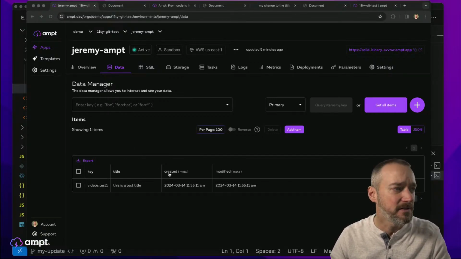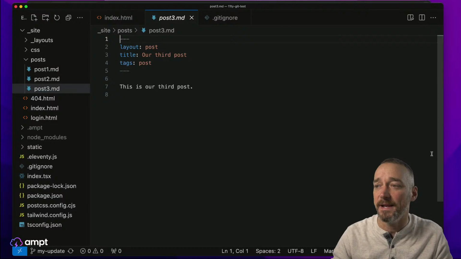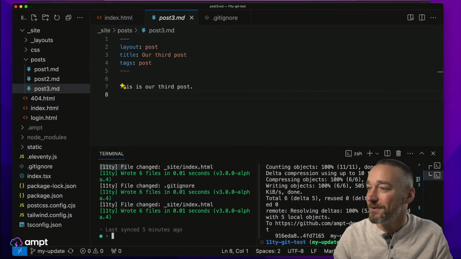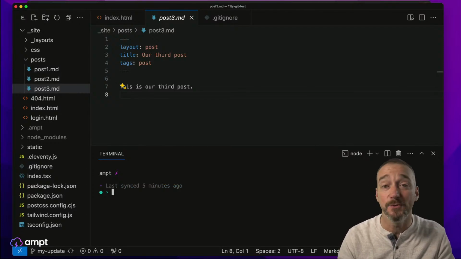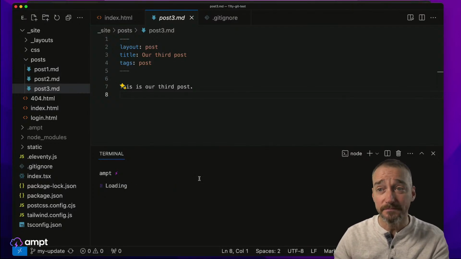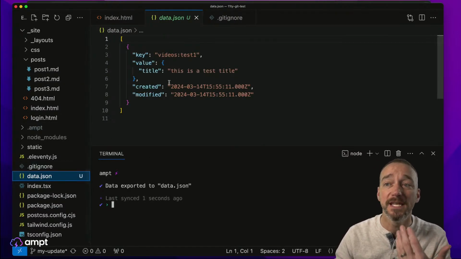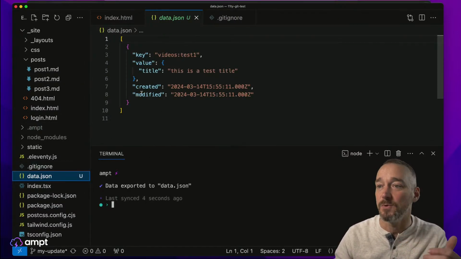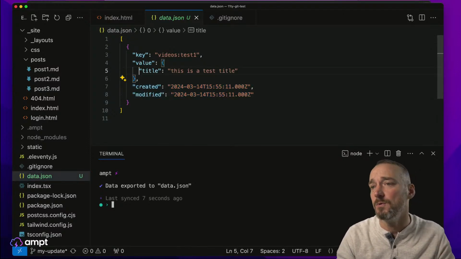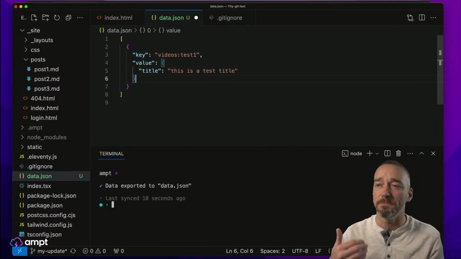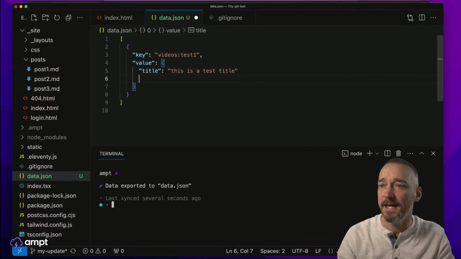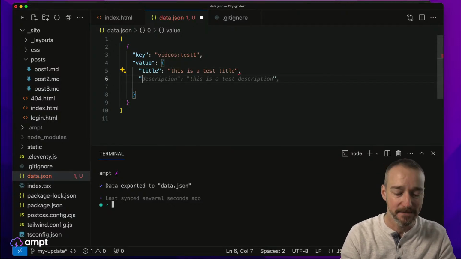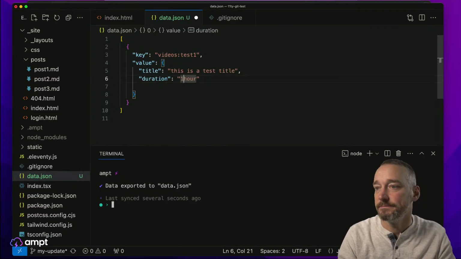And then another very cool feature of the Ampt workflow, the local workflow that I think we've talked about, is the ability for you to export and import data into your data. So I'm just going to type export. This is going to export a data.json for me, which gives me the data that I've got stored in the sandbox here. I'm going to remove this created and modified. Again, this is just information, but if I'm syncing this back up, that information is ignored, so I don't really need it. All right, so this is a test title, and let's go ahead and add something like duration, and we'll say 1 hour.